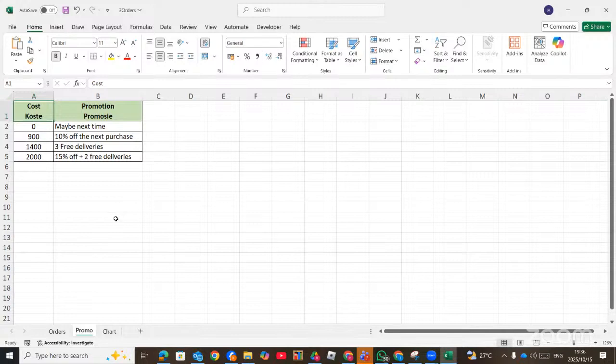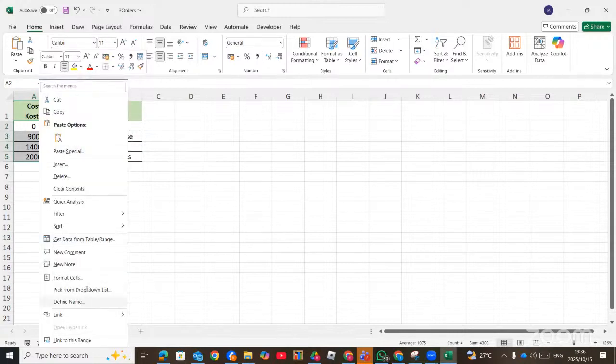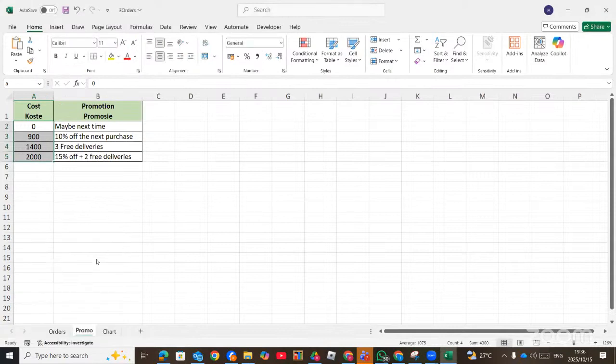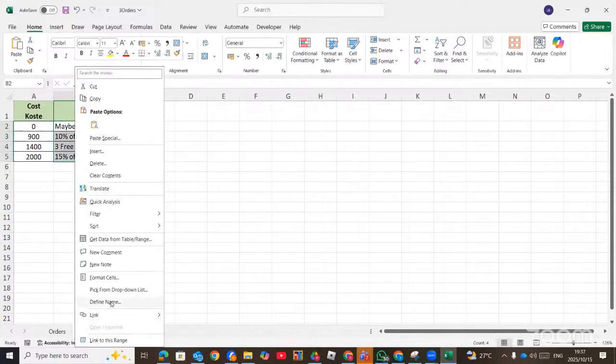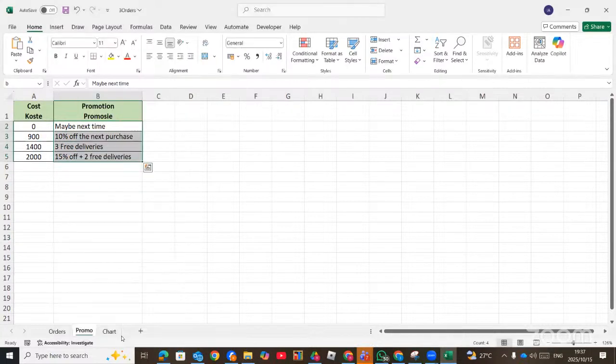Now, XLOOKUP, remember, can be used as an alternative to either VLOOKUP or HLOOKUP. So here, first of all, for XLOOKUP, you give the ranges different names. You select column A. Do not include the heading. You right click, define name. You can give it a name as A. You select the values in B. You right click, define name, give it a name as B. Why do I use define name? You can also use the $ to make it absolute, or the define name will also make it absolute.